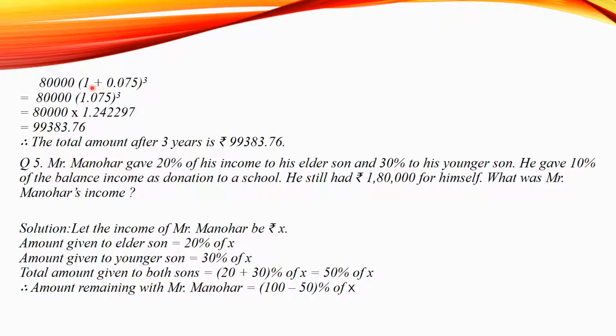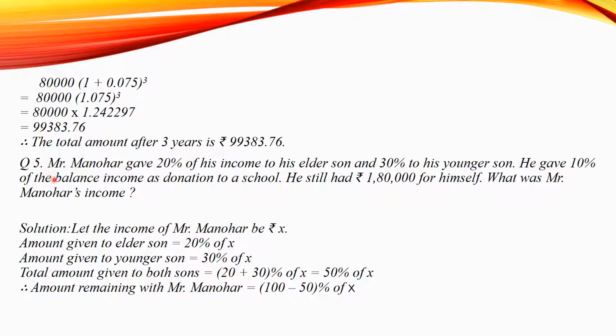So adding 1 to this number, we get 1.075 raised to power 3 multiplied to 80,000. So 80,000 multiplied to 1.242297, we get 99,383.76. Therefore, the total amount after 3 years is 99,383.76 rupees.